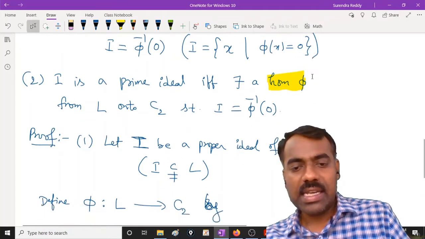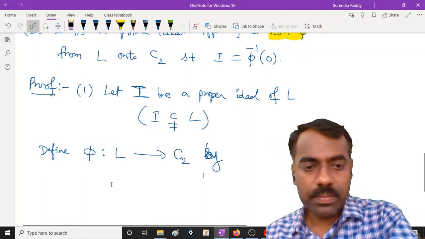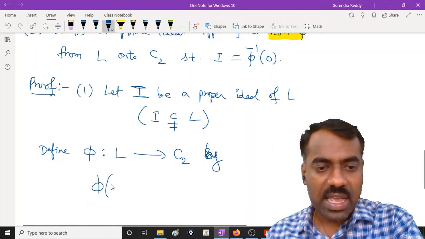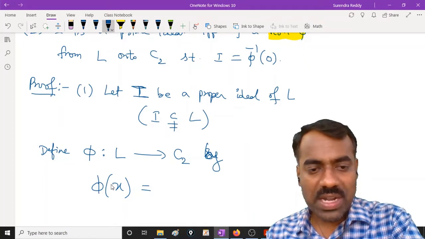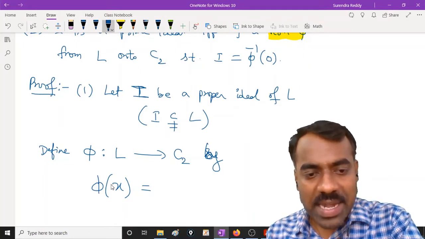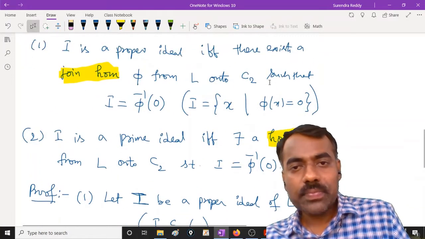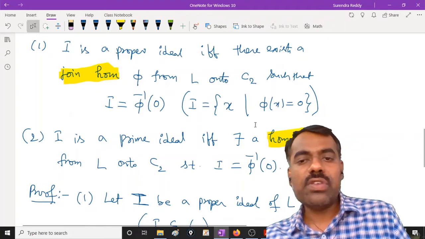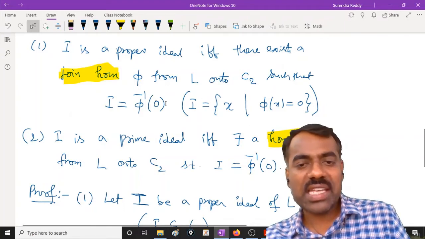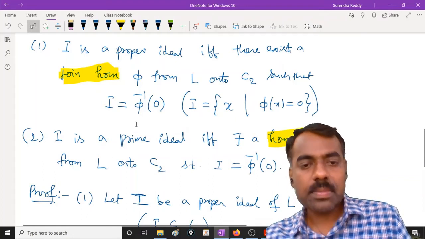Is this clear? I is a subset of L, and we are trying to define phi on every element of L. In particular, we want to know phi of x if x is in I. We require phi satisfying this condition, so phi of x should be 0 whenever x is in I. Are you following what I am saying?